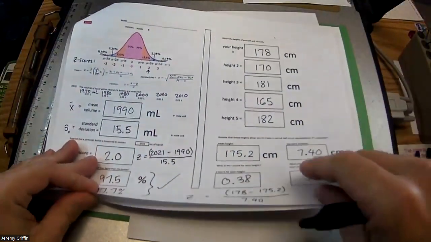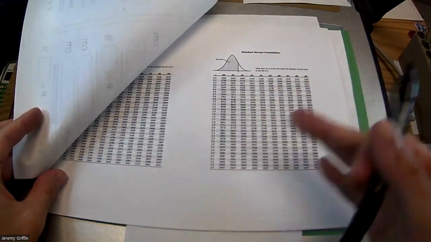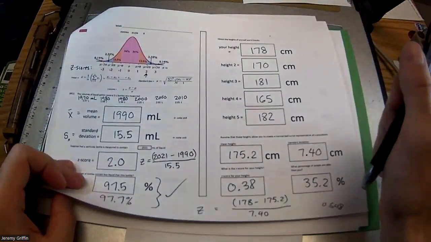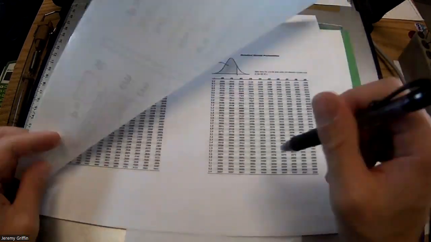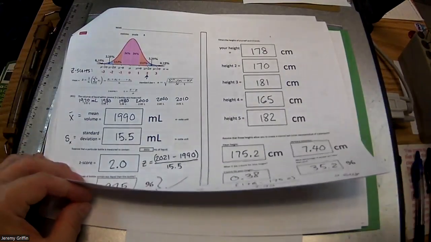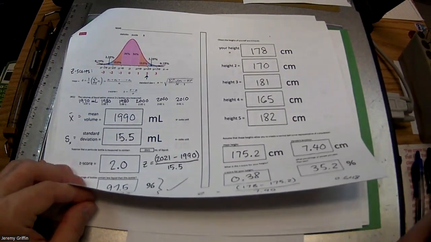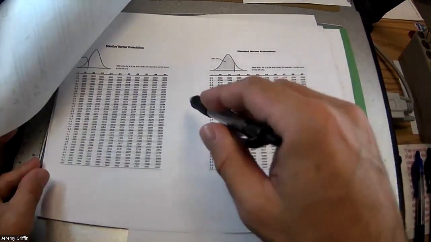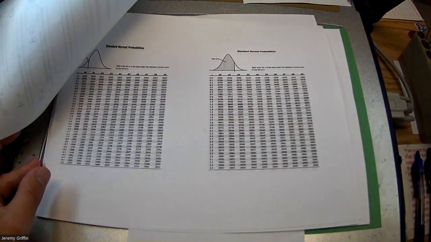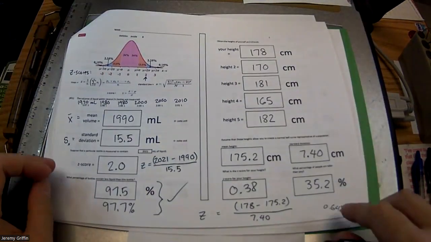We went another step and calculated something called a z-score. A z-score could be for a particular individual: where do you sort of land within your population? So if you had a height of 6'2", I say, well, okay, I'm taller than average, but is that just a little bit taller than average, or crazy taller than average? If you know the average height within your population and you know the standard deviation, you can put that all together with your particular height and calculate a z-score. And then you can go to this table here and it'll tell you how tall you really are compared to everyone in the population. So, oh, yes, I'm taller than like 70% of people or something like that. So we did all that.